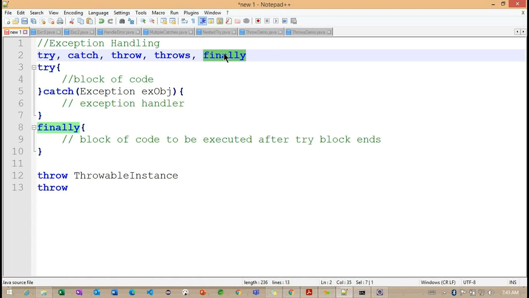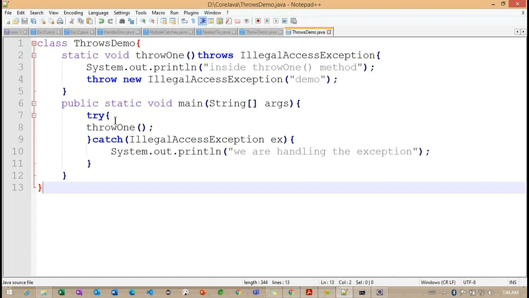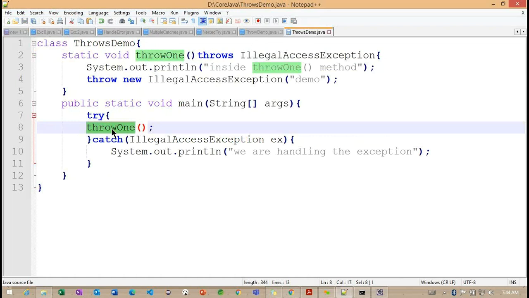So sometimes what happens internally, we'll create multiple objects here. Those objects we are going to work with inside our try block. Right. In some cases we are getting an exception. So once we get an exception, whatever objects we created, we need to destroy those objects, because once the exception occurs, we cannot go for the below statements. Now you can see, here I'm trying to call the throw one method.